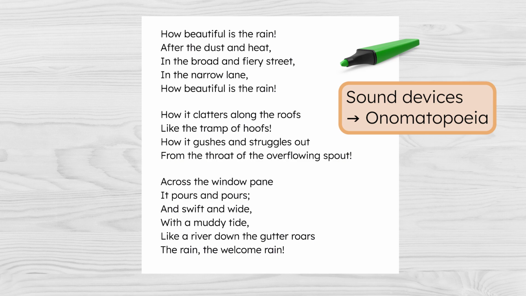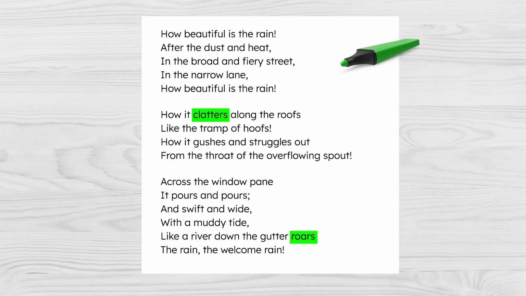Let's check for other sound devices like onomatopoeia. Do you notice any? Clatters is like a loud rattling sound, and roar is the sound a wild animal makes. How do these sounds make you feel, and what do you imagine? Both help me imagine the dramatic and exciting sounds heavy rain makes. The scene feels loud and dramatic.